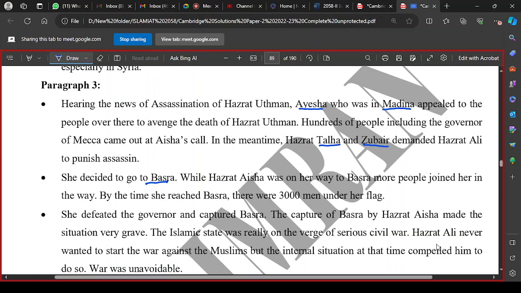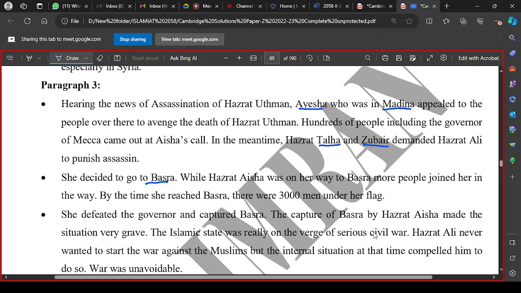The governor of Basra resisted their entry, but with that much power and force, she defeated the governor and captured Basra, and the governor was arrested and removed. So Basra was out of control for Hazrat Ali, and when he came to know about the condition, the situation there was very grave and serious.